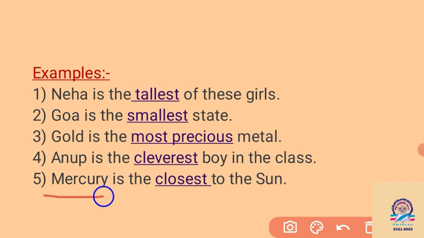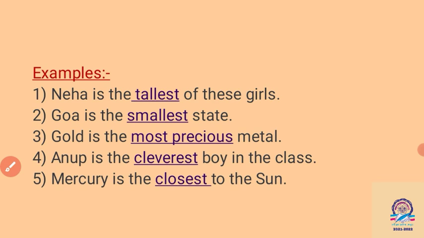Then Mercury is the closest to the sun here. We see that we have 8 planets, but here close changes into closest to show the superlative degree. And also we are comparing the planet Mercury with 7 other planets, total 8 planets we have. So Mercury is much nearer to the sun. So Mercury is the closest to the sun, and for that we have to use the article "the" here.